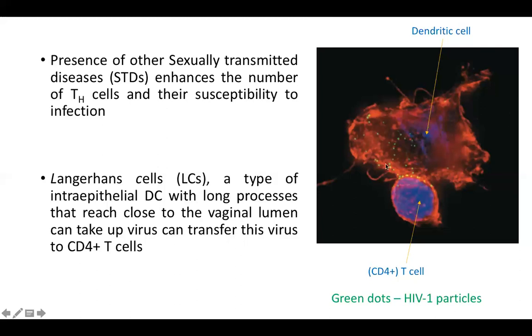So you can see this is the dendritic cell. This is the CD4 positive T helper cell. The green particles, what you see, are the HIV-1 virus. So there are two types of strains, HIV-1 and 2. But presently we are only talking about HIV-1. Mostly we'll be talking about HIV-1. HIV-2 is less prevalent and it is less infective.